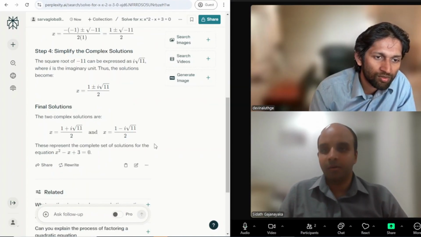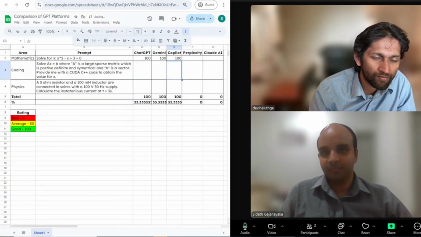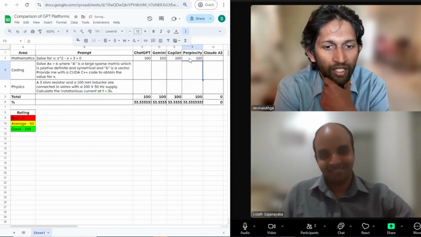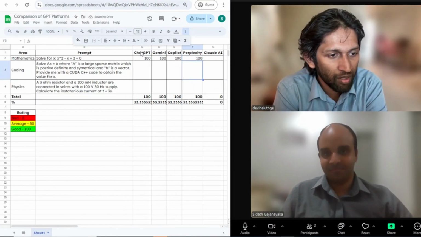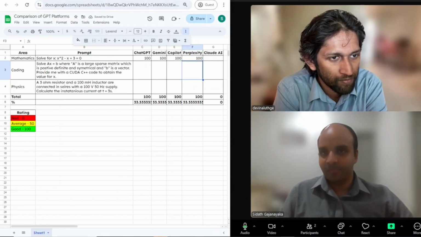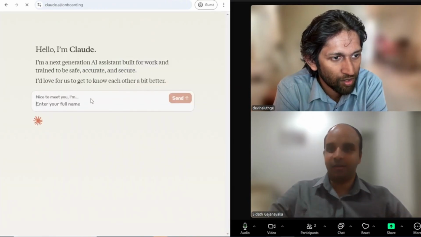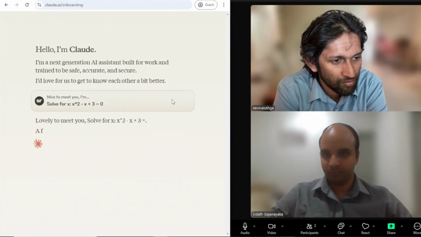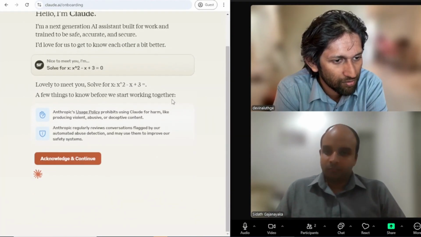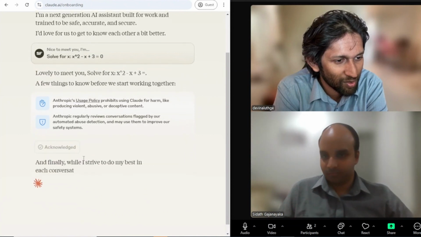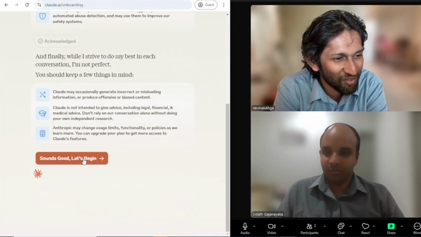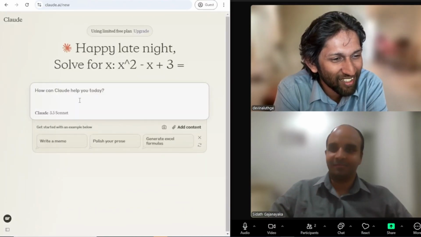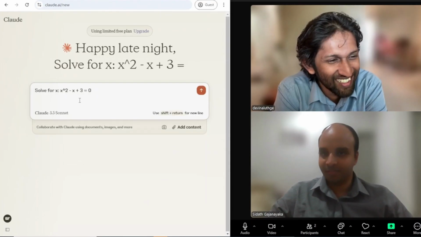Okay, so what do we do? I think we will stick with 100. Yeah, we can stick with the same number, same mark. So then we have finally Claude AI. Okay. What happened? No, we have to assign a name for that. Okay, now you can start talking.